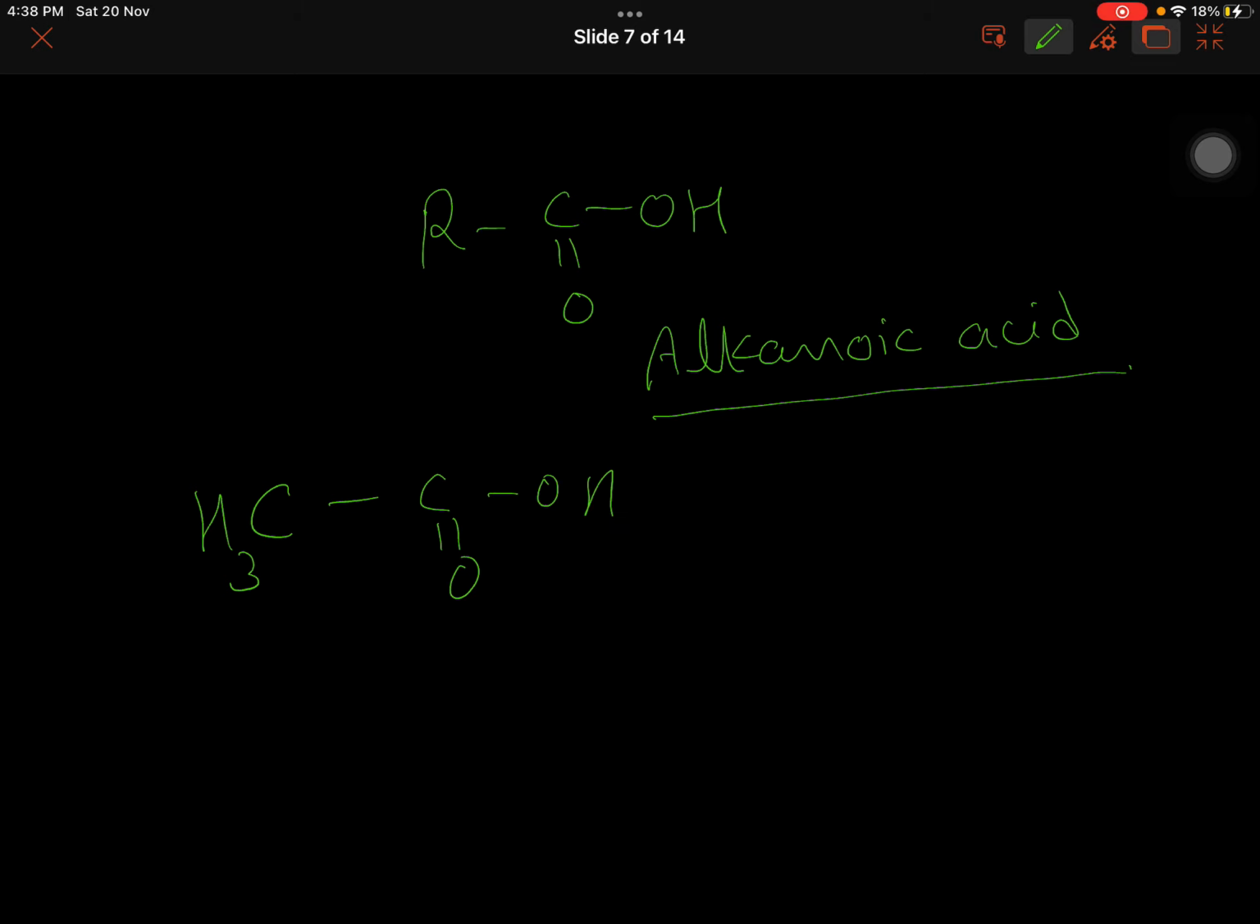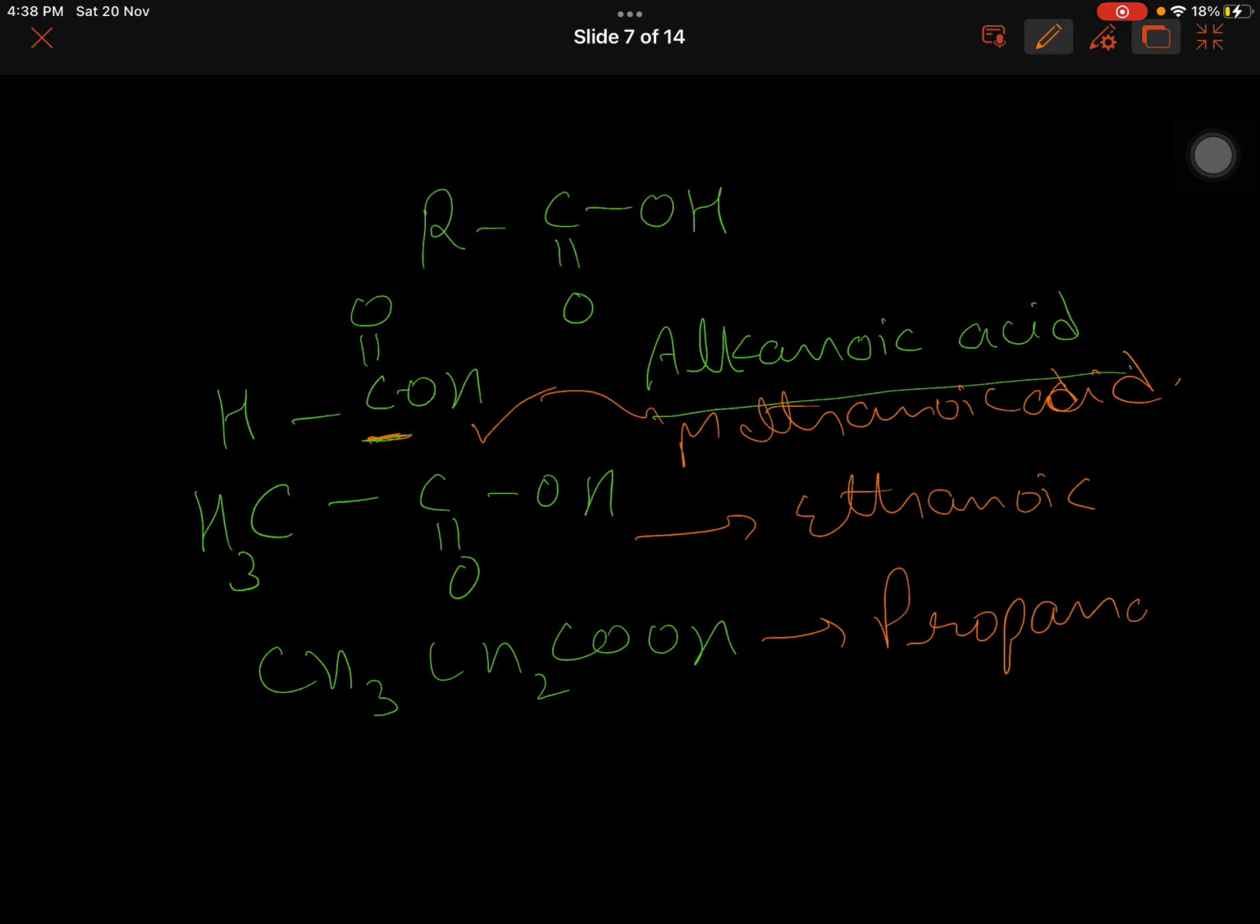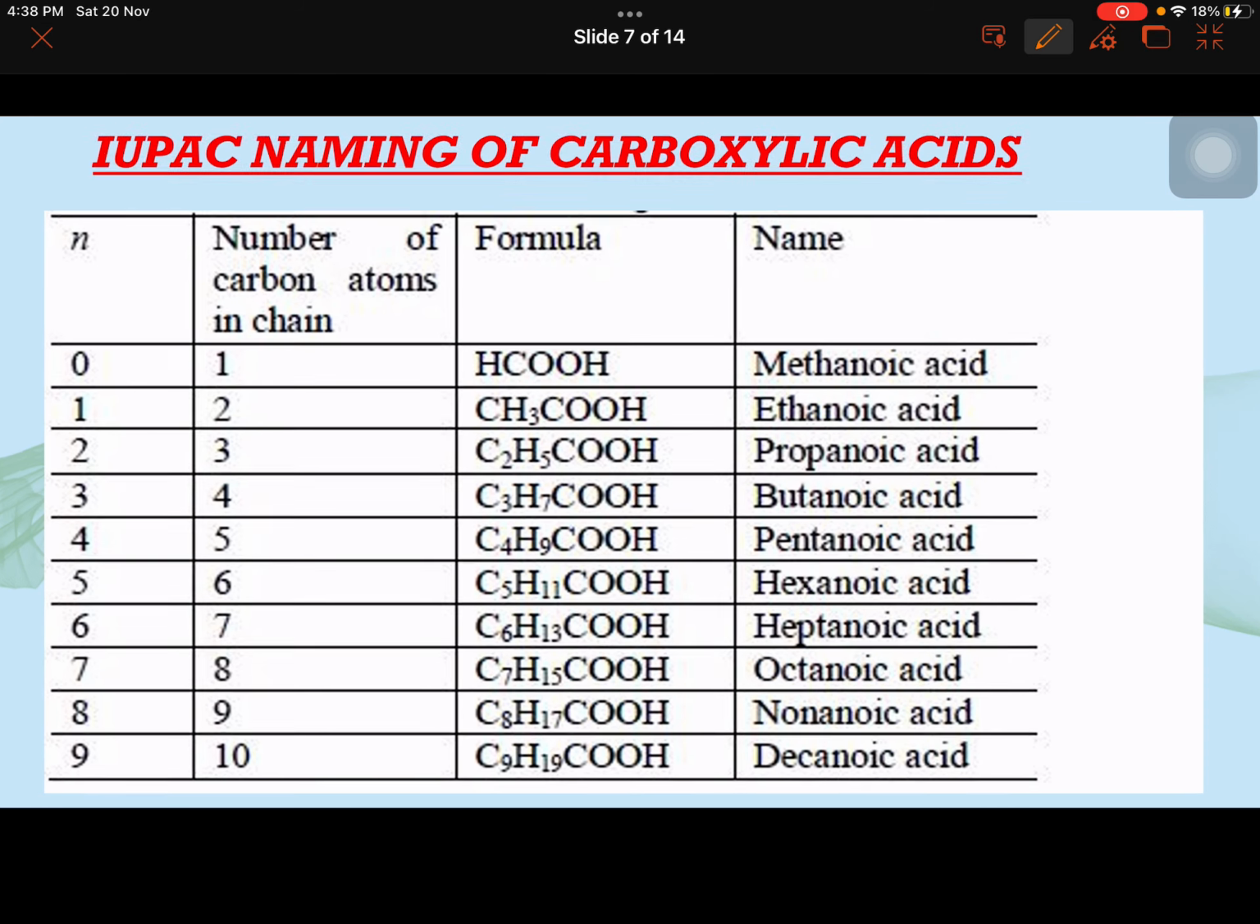So I can have HCOOH, CH3COOH, CH3CH2COOH, and the names will count this one carbon too. Methanoic acid, methane, 1 carbon, methane and then oic acid. Ethanoic acid. Propanoic acid. No need to write 1-propanoic acid, because this is always a terminal functional group, a functional group with high priority.